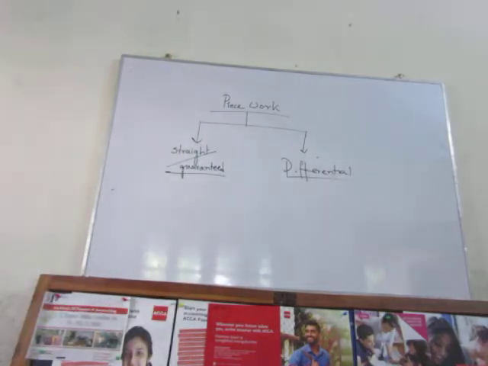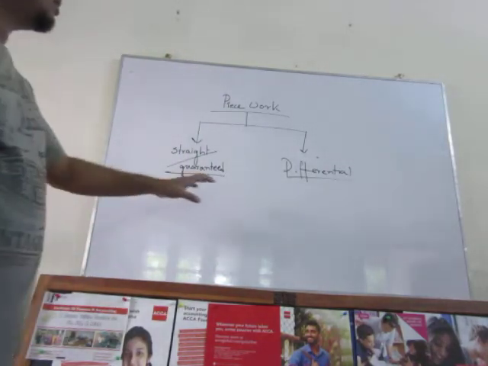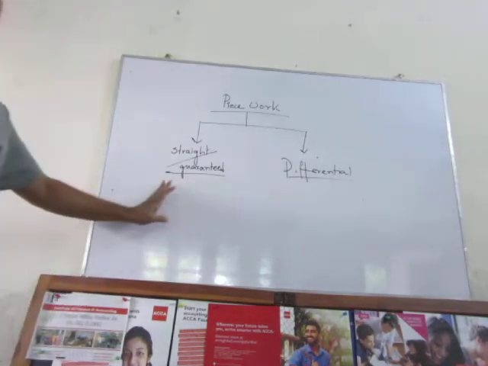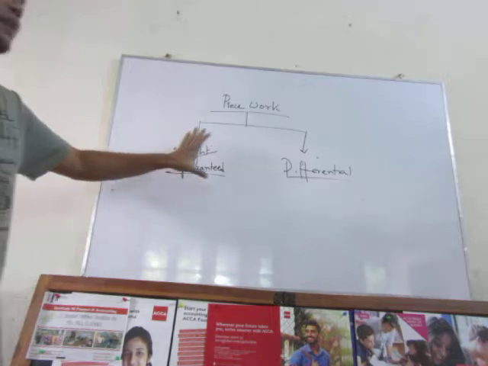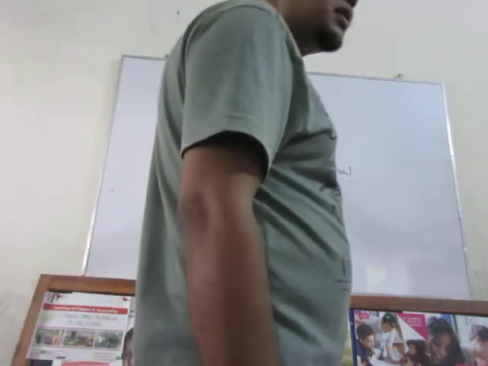Depending upon the criteria, the piecework system can be subdivided into these two subheadings. One is the straight or guaranteed piecework system, another is the differential piecework system.